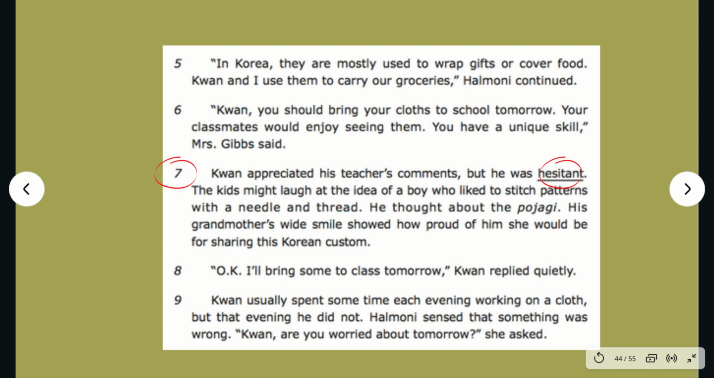We know it's unsure because he is trying to decide if it's worth going to school and showing the cloths because the kids might laugh at him, but he also knows it would make his grandmother proud. So he's trying to make a decision.